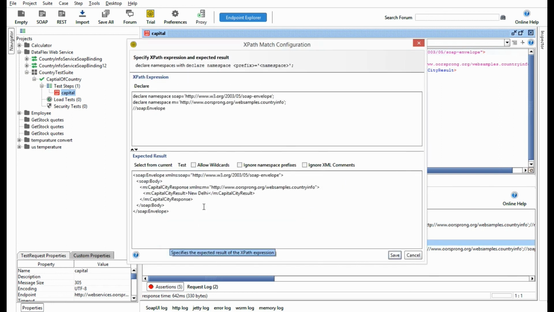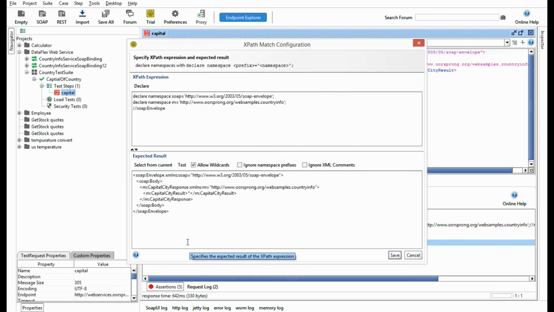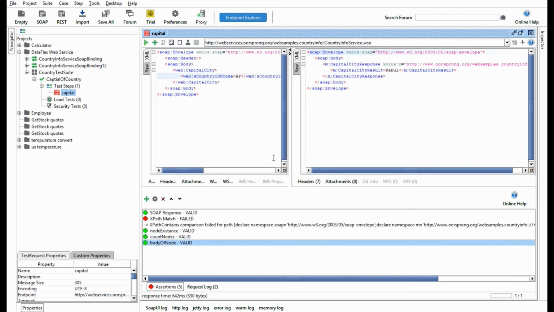And see here, this test also failed because here I have said that at this particular node body should be like this, right? So in this case, you can put here star and click here allow wildcard, right? Star means anything, and if you save this, then it will pass, right? Fine. So this was all about the XPath assertions.